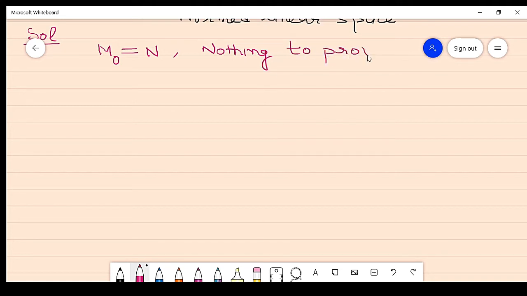And second, if M0 is not equal to N, remember this, in this case we repeat the process of extension again and again. Now suppose in this case, this is P.